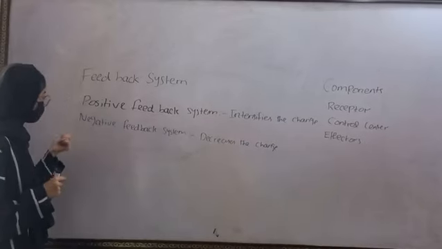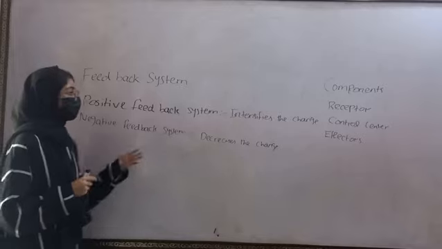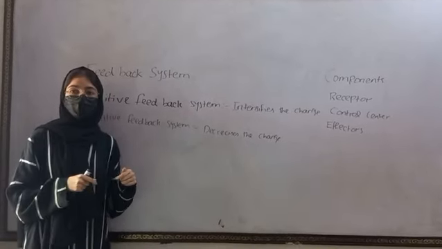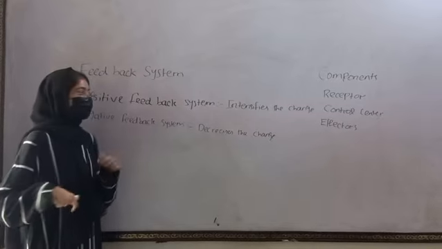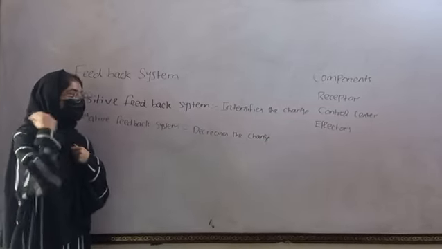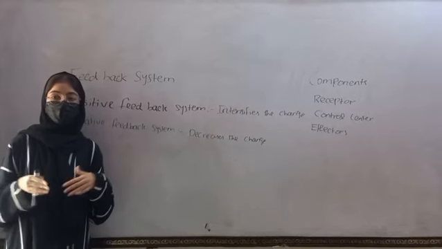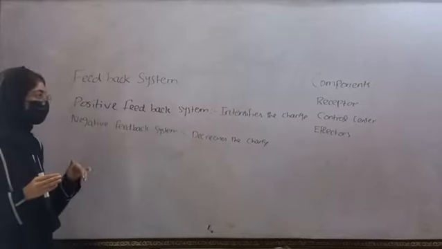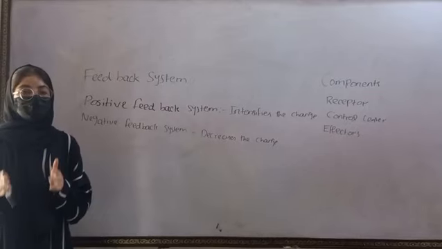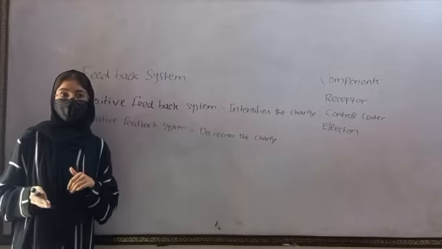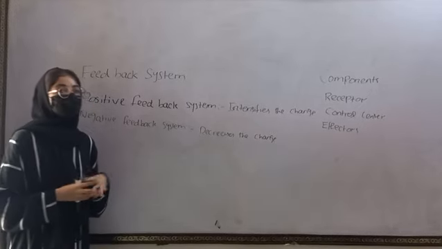This was the example of positive feedback system, and this is very rare in our body because our body is always looking for a kind of stability. And since positive feedback system intensifies the change, it does not attain the condition back to normal where all the activities are performed efficiently. Therefore, it is rare in our body, but still it has importance. This was all about my